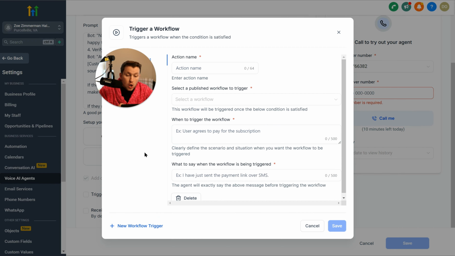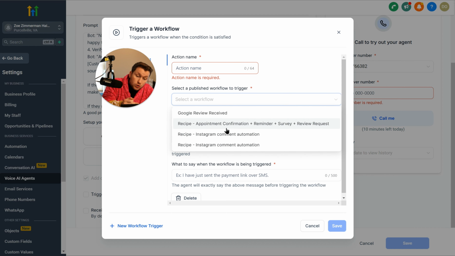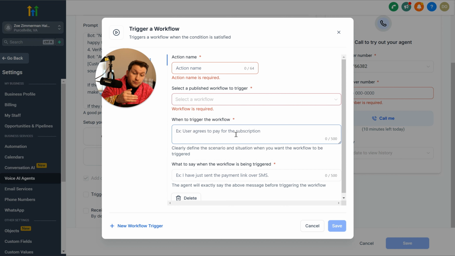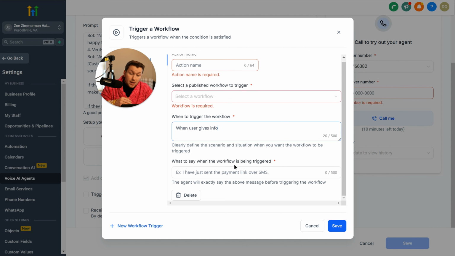Then you have trigger a workflow. So this is if you want to start collecting info immediately, putting it into a pipeline, putting in contact, and have SMS start hitting, and AI chatbots just start working the leads. Huge, a lot of money there. You'd put in the action name, same thing. You pick the workflow you want to attach to. Same thing, you pick when to trigger the workflow. So, when user gives info, you put it in, then you want what it to say. It'll say, okay, now we have our info, check your messages, or whatever you want it to say. Then it's ready to just launch into that.